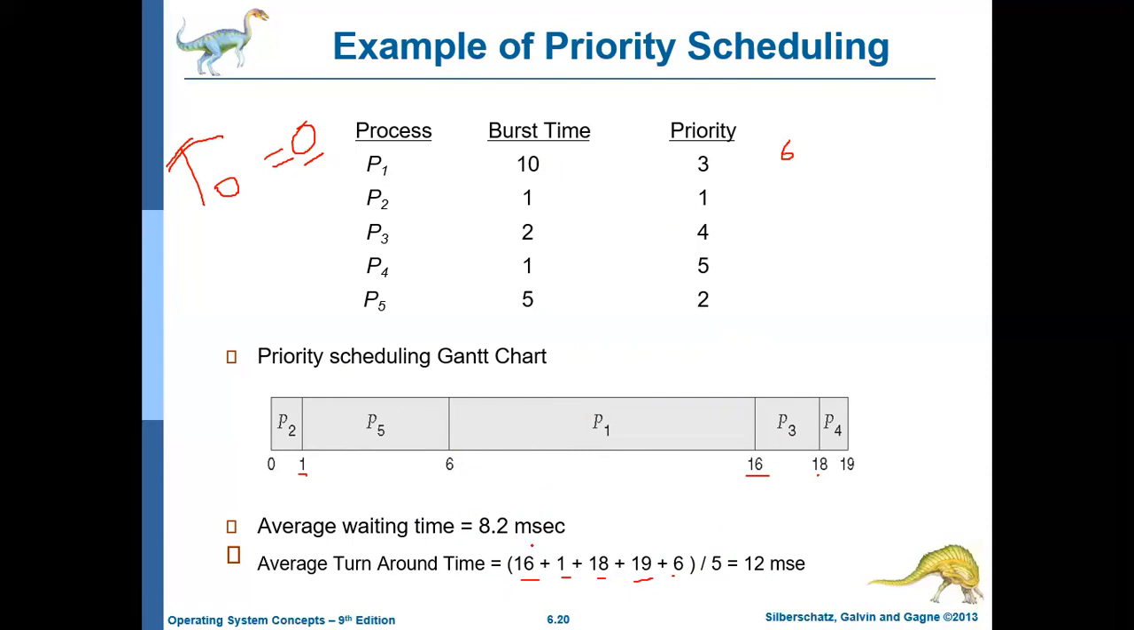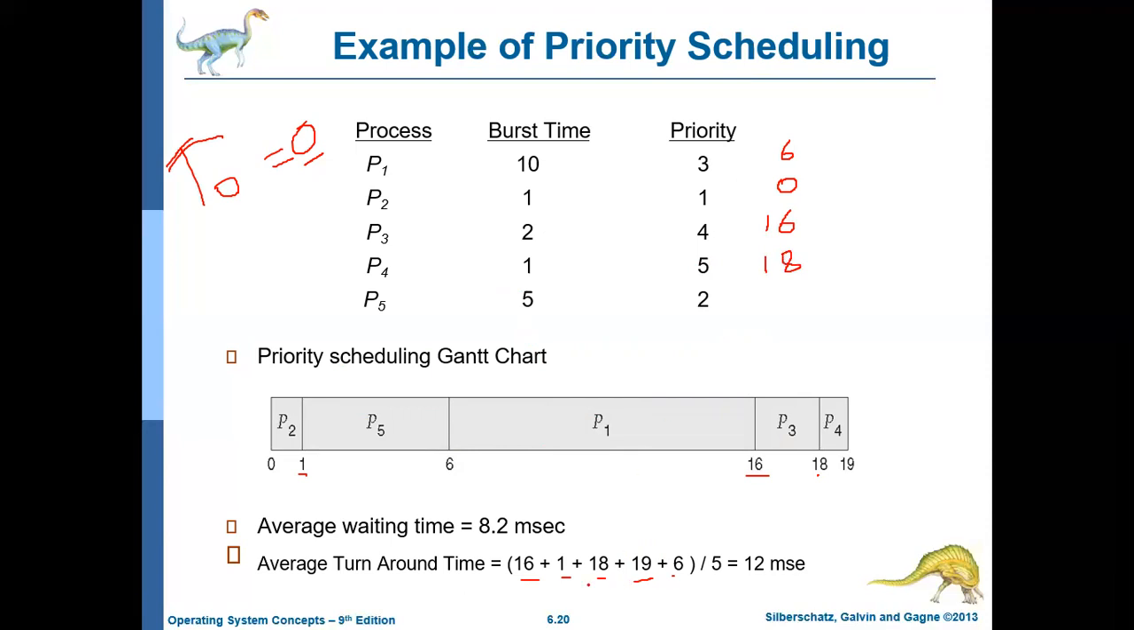Okay, and for P2, turnaround time is 1 and burst time is 1. So 1 minus 1 is 0. It means P2 does not have any waiting time. It started at time 0 itself. And for P3, its turnaround time is 18 and its burst time is 2, so 18 minus 2 is 16. Its waiting time is 16. And P4's turnaround time is 19 and its burst time is 1, so 19 minus 1 is 18. Its waiting time is 18.